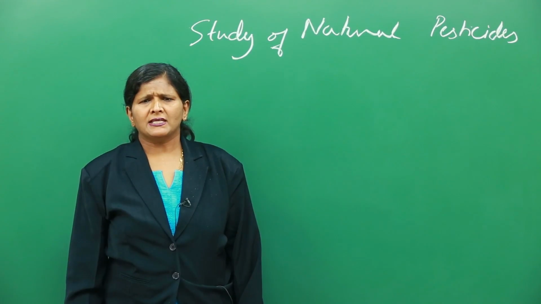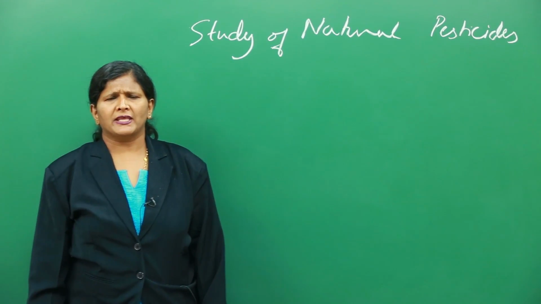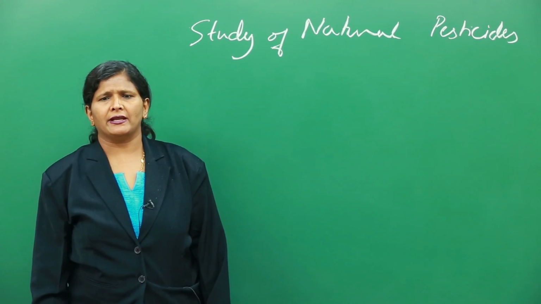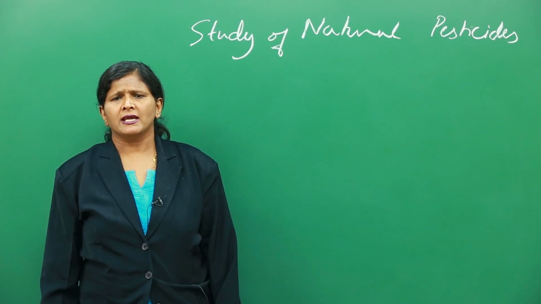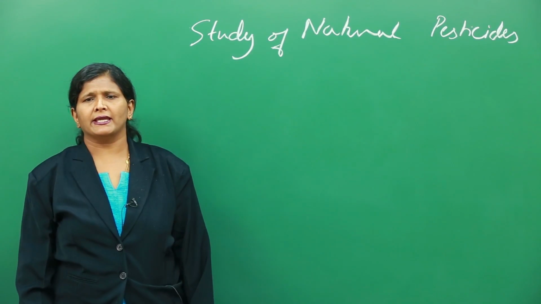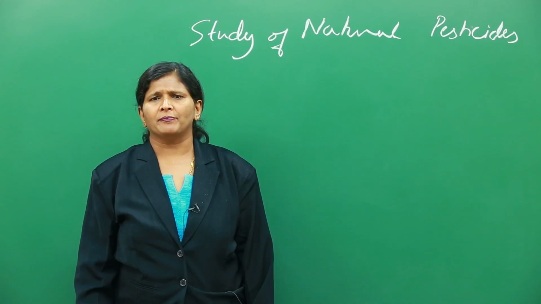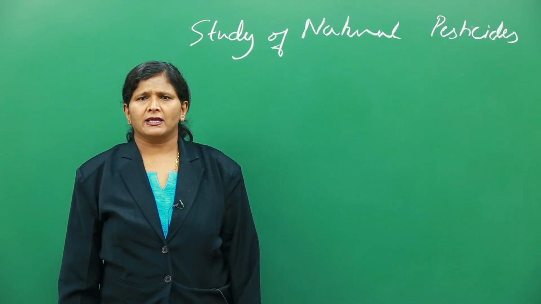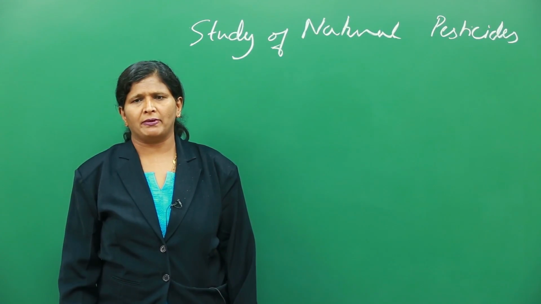plants. Plants, as we know, have their own defense mechanism, and they have some of the chemicals which can help them to avoid the pests and insects, and so these materials are isolated from these compounds, and they can be used as pesticides. But most of the pesticides now are replaced by synthetic compounds, but still there are some pesticides which are obtained from the plants.